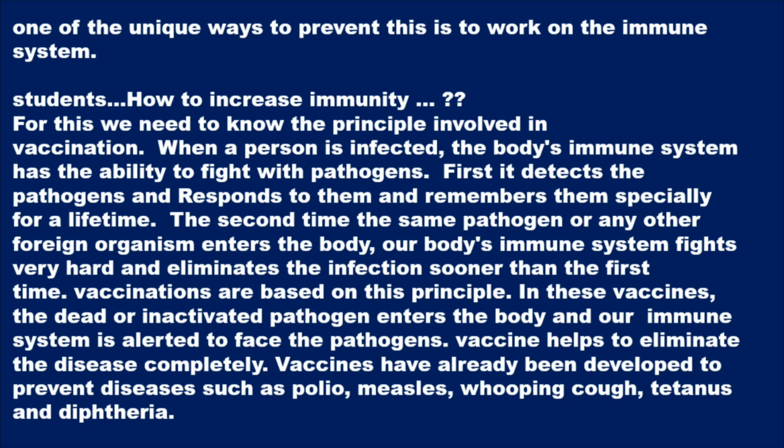When a person is infected, the body's immune system has the ability to fight the pathogens. First, it detects the pathogens, responds to them and remembers them for a lifetime. The second time the same pathogen or any other foreign organism enters the body, our immune system fights very hard and eliminates the infection sooner than the first time. Vaccinations are based on this principle.